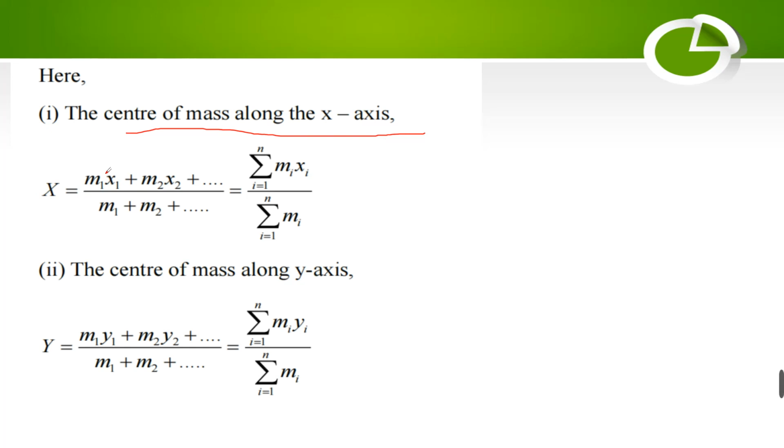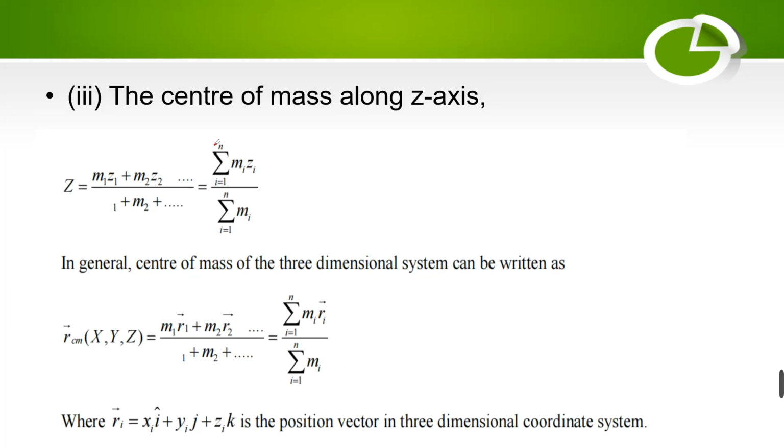In short form we can write it as summation i equal to 1 to n of mi xi divided by summation i equal to 1 to n of mi. This is the center of mass along the x-axis. Similarly for the y-axis, instead of x we have y: summation mi yi divided by summation mi. And along the z-axis, Z is equal to summation mi zi divided by summation mi.